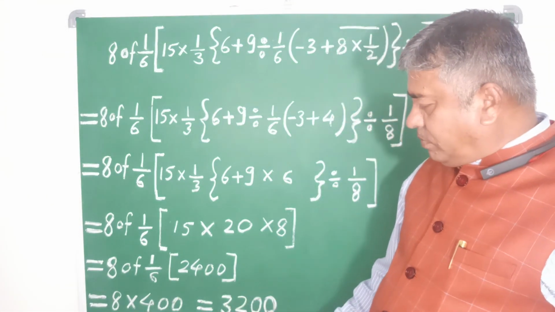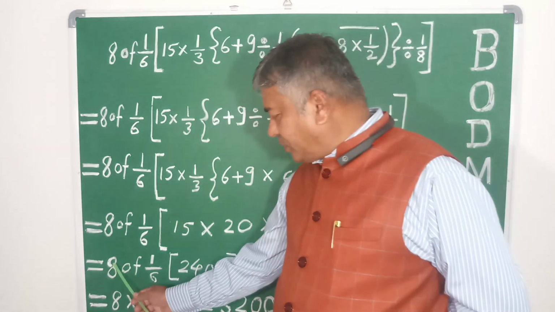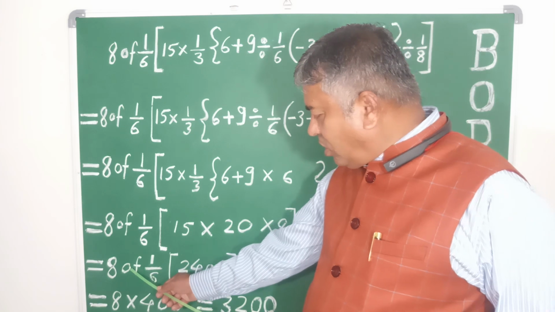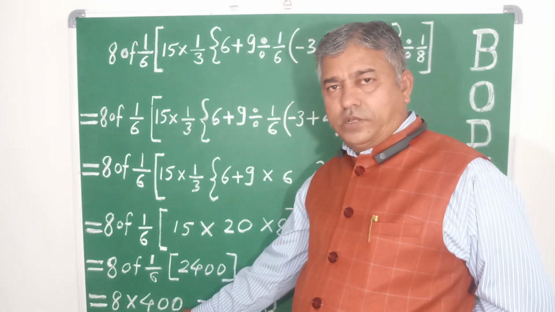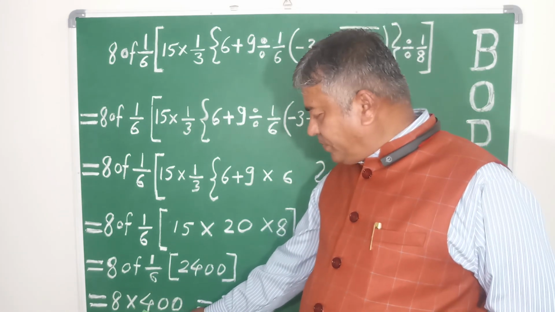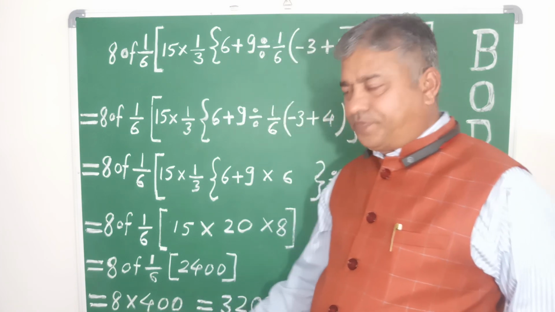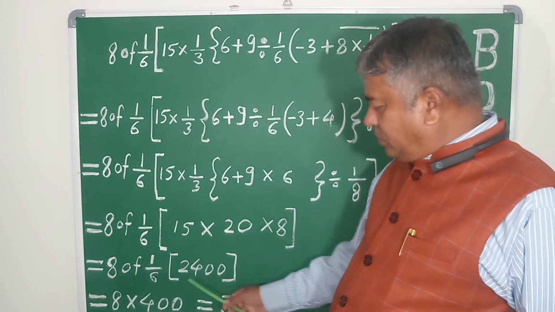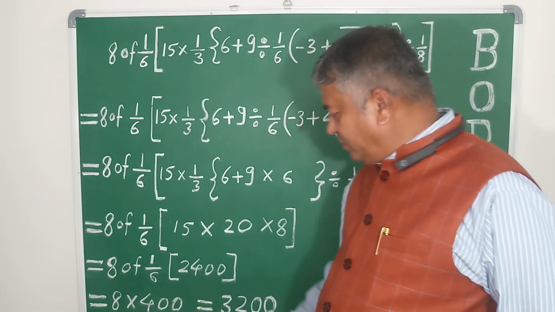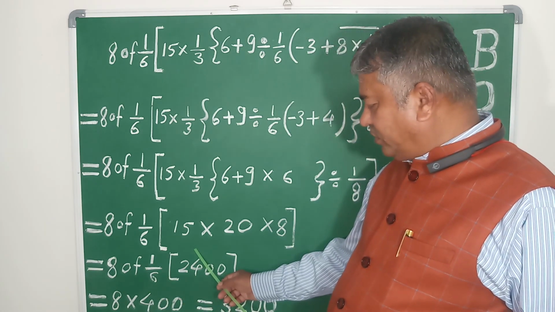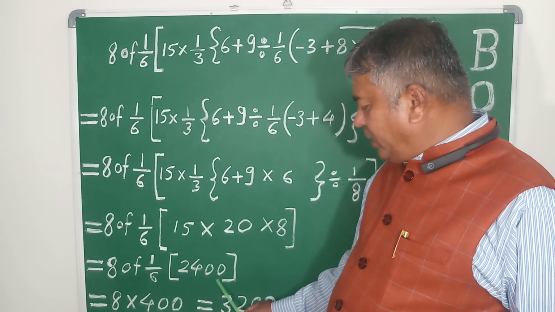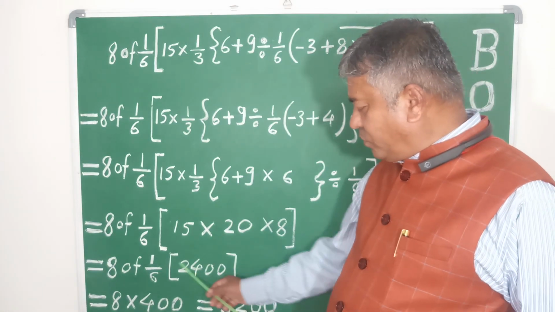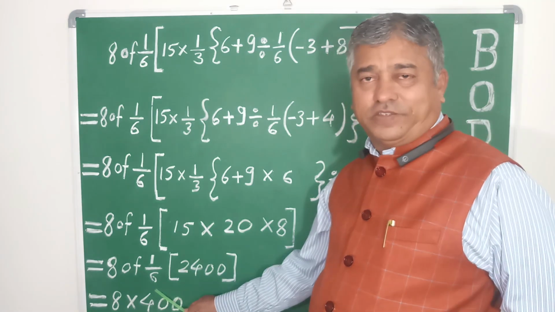Let us see that. Here 8 should be taken as it is. Then of is nothing but multiplication. Next 6: 6 ones are 6, 6 fours are 24, and these are 2 zeros, means 400. It becomes 400 by dividing by 6.